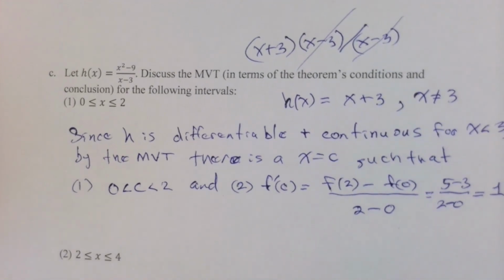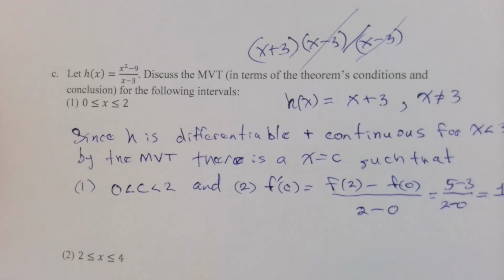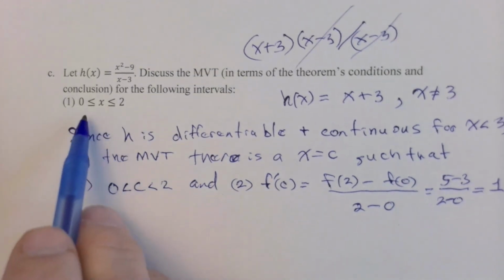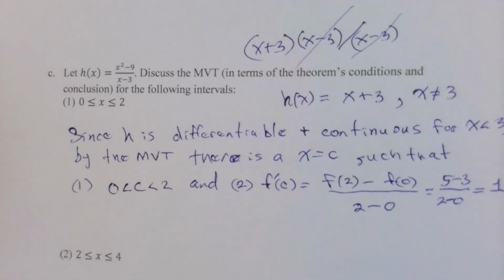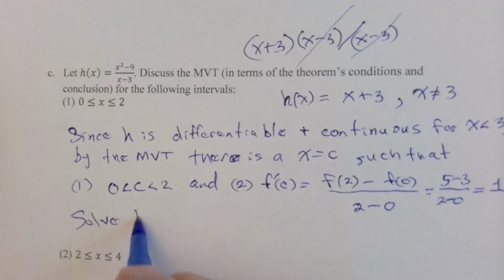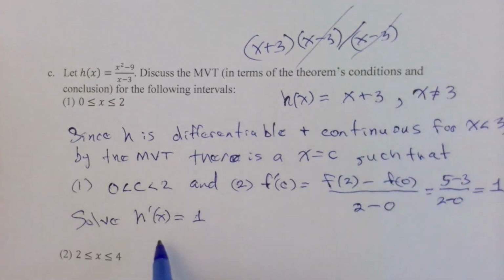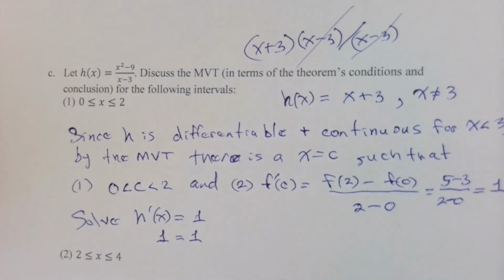So how do you go about finding that number? Well, this is actually kind of interesting. As long as you're in this interval, h is equal to this. So you solve h prime equal to the average rate, but see, h prime is just 1 here and 0 there, it's 1. So if you're solving 1 equals 1, that's true for all the x's between 0 and 2. And so the mean value theorem promised us one number where the derivative would equal the average rate.